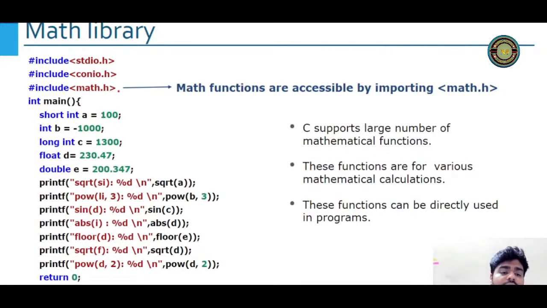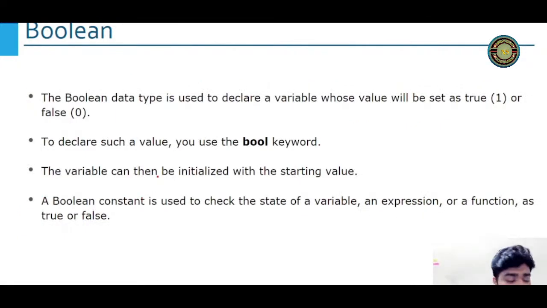Math library, again you can see I am using math.h to use the math library. I have some of the methods: sqrt, which is square root, pow, sin, abs, floor, sqrt again, and then pow. These are the methods of math. There are a lot more, but these are the most basic ones, and that is how this particular program will work. How will it work? sqrt(a) will give you the square root of this particular 100 value. Again, the same way all these things will work: sine value, absolute value, all these things. Boolean has two values, true and false.